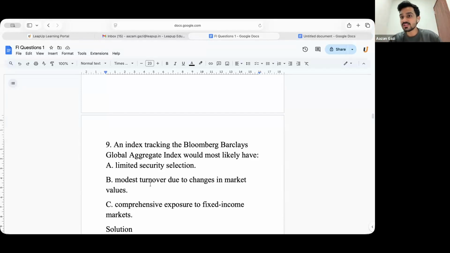It will also not have a modest turnover, because turnover depends on the rules of the index. How do you have the Nifty 50 index and Sensex? They have some rules and regulations. If you meet them, you are part of the index. If you do not meet them, you are not part of the index. There are additions and subtractions. So there will not be a modest turnover either. It would be comprehensive, meaning it has to show you the overall health of the bond market. So very well done, Saurav. I think your explanation was bang on.